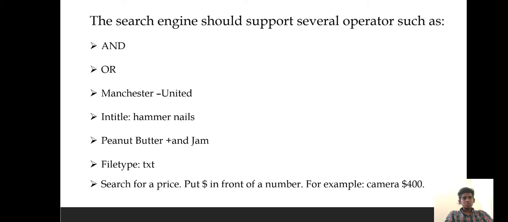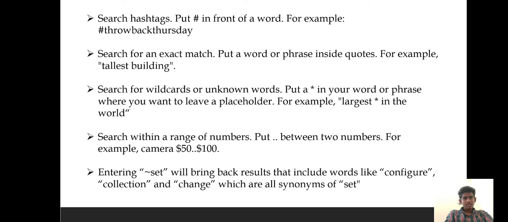The search engine should support several operators such as AND, OR, Manchester, intitle, peanut butter, filetype:text. To search for a price, put a dollar sign in front of a number, for example, camera $400. Search hashtags: put a hashtag in front of a word, for example, #throwbackThursday.